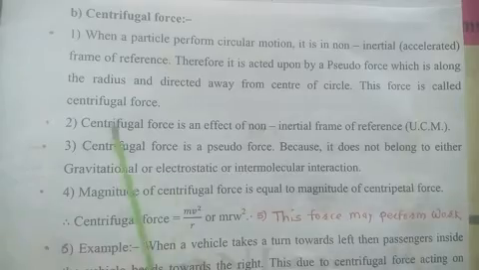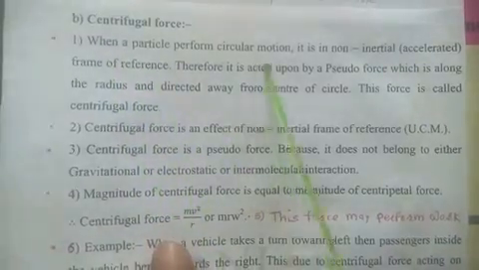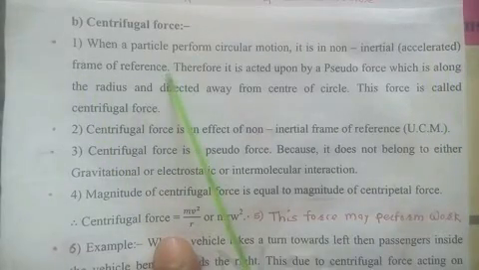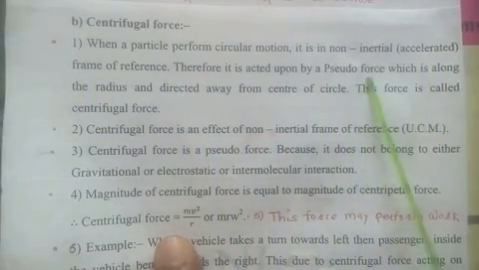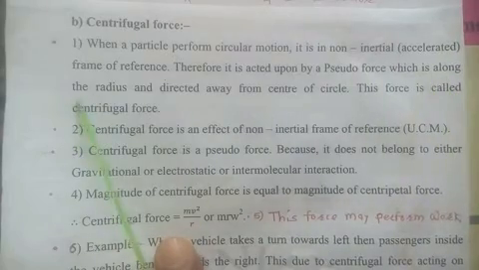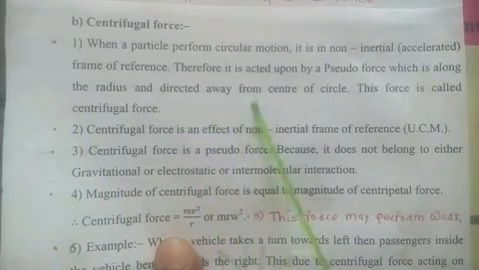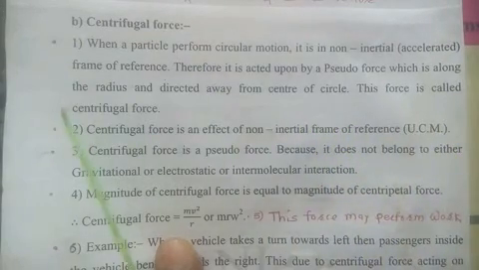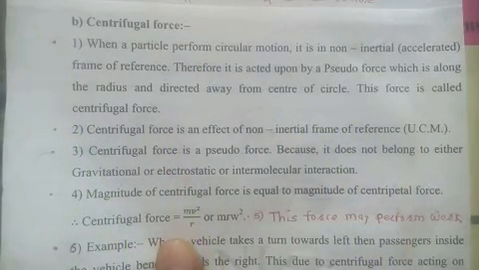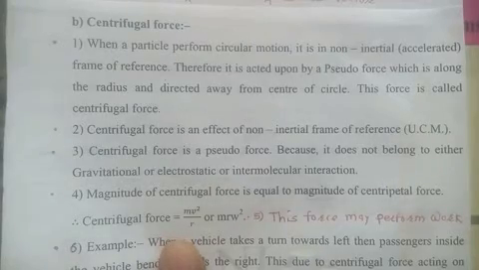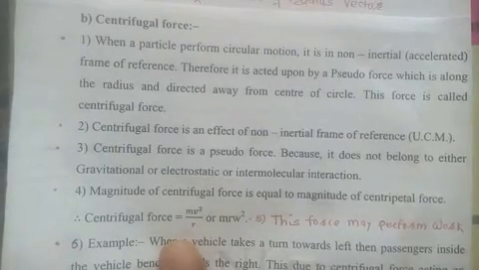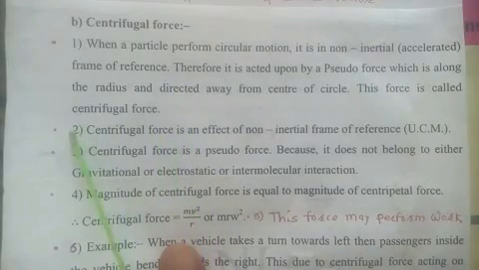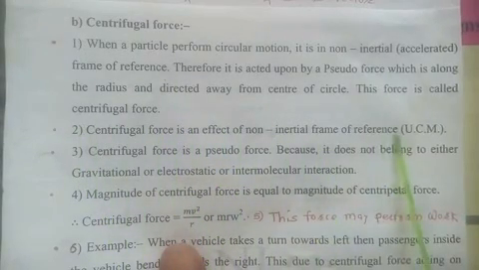Therefore, first point: when a particle performs circular motion, it is in a non-inertial or accelerated frame of reference. Therefore, it is acted upon by a pseudo force which is along the radius and directed away from the center of the circle. This force is called the centrifugal force.